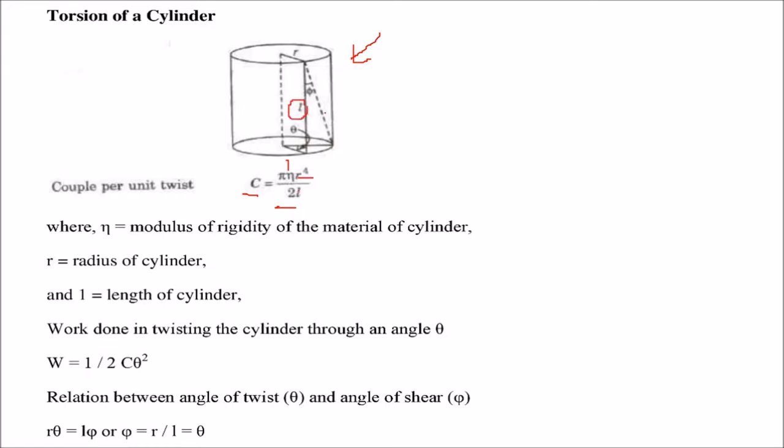The work done in twisting the cylinder through, say, angle theta, we are twisting it with angle theta, is given by W equals 1 by 2 C theta square. And there is a relationship between this angle of twist theta and this phi, the angle of shear, which is R theta equal to L phi. You can say phi equals R by L theta.